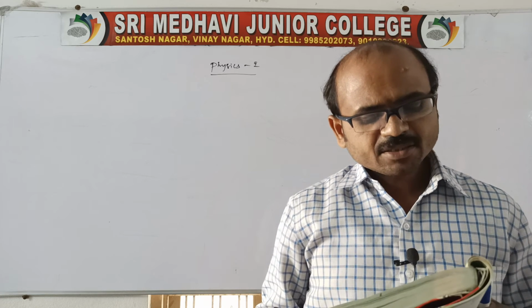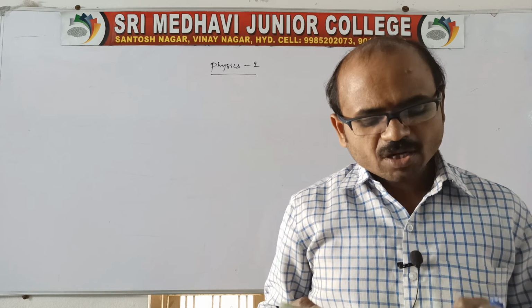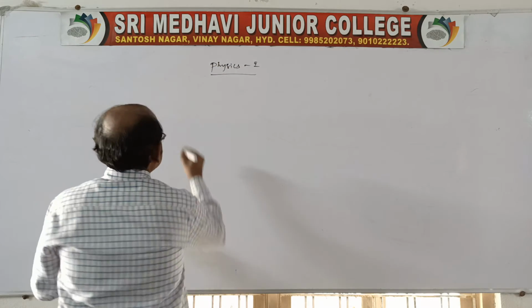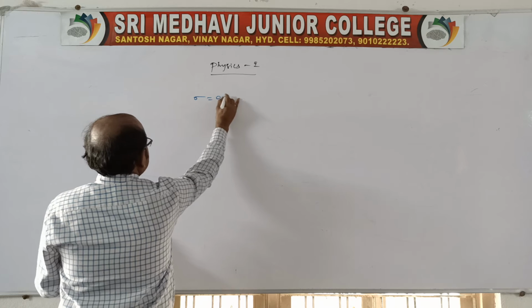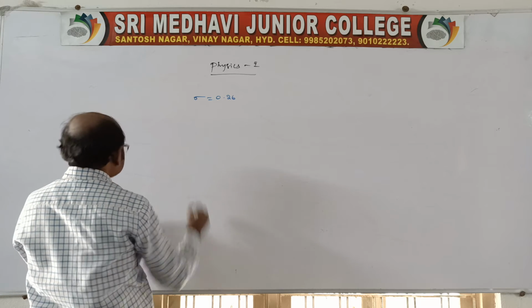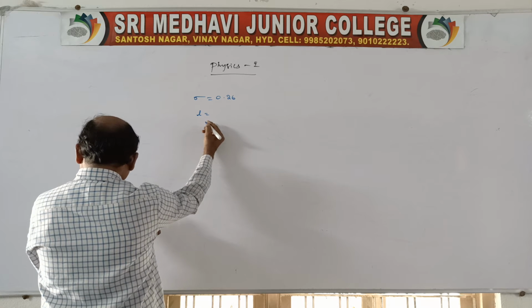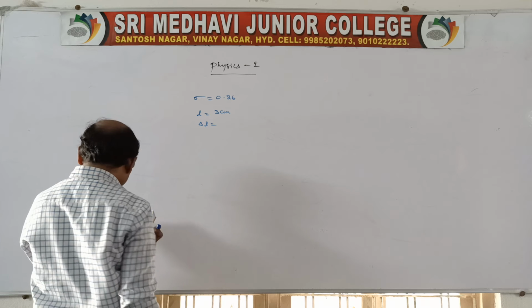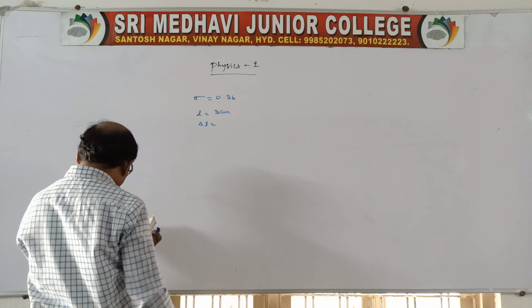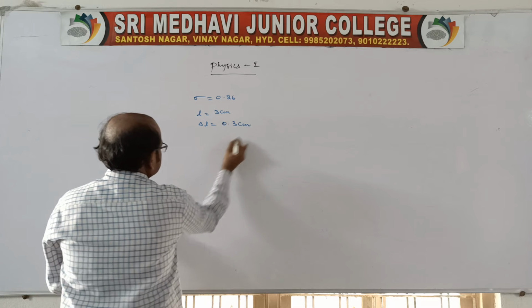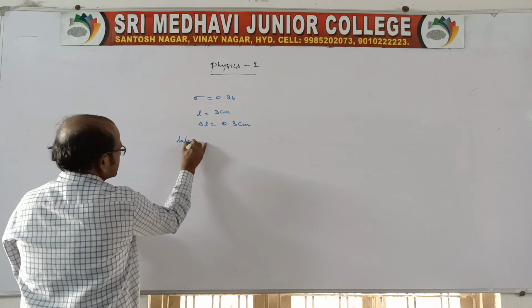Lateral strain is asked. If the Poisson's ratio of the copper wire is 0.26, write the given data. Sigma is given as 0.26, the Poisson's ratio of the copper wire. The length of the wire is given as 3 centimeter, and there will be an extension produced because of the applied force. Then delta L is given as 0.3 centimeter. We are asked to find the lateral strain.